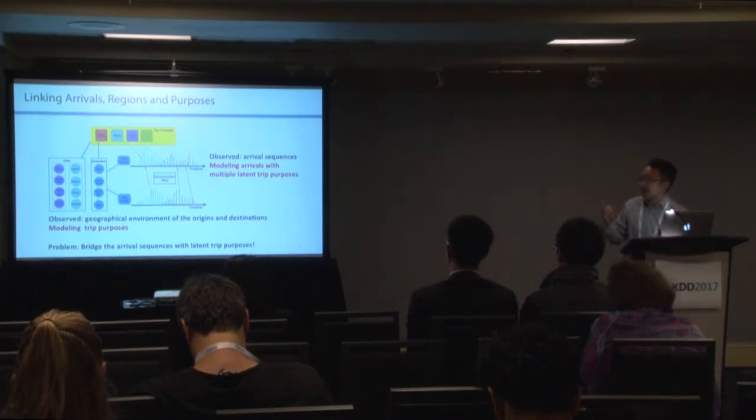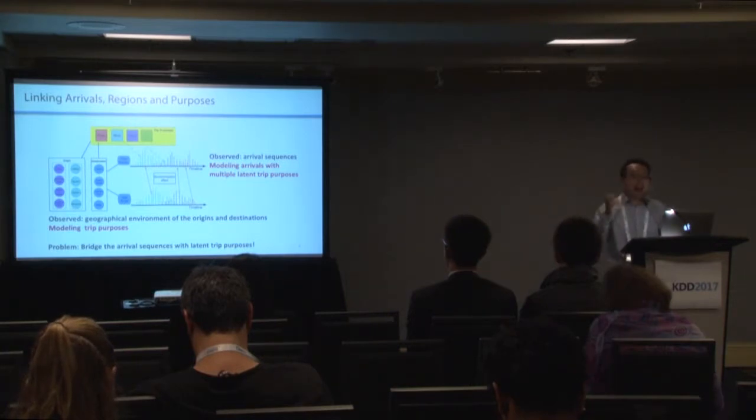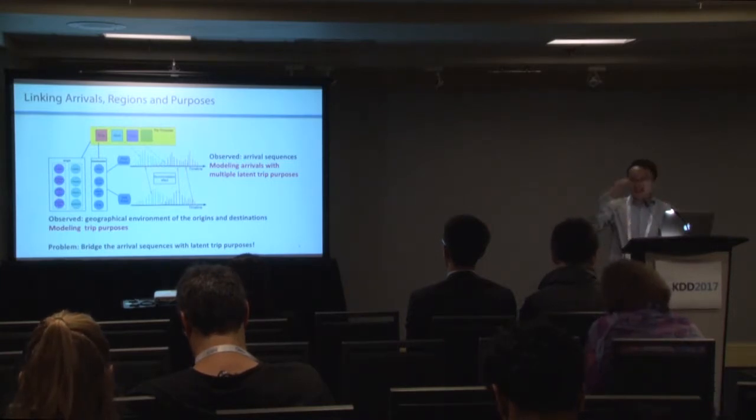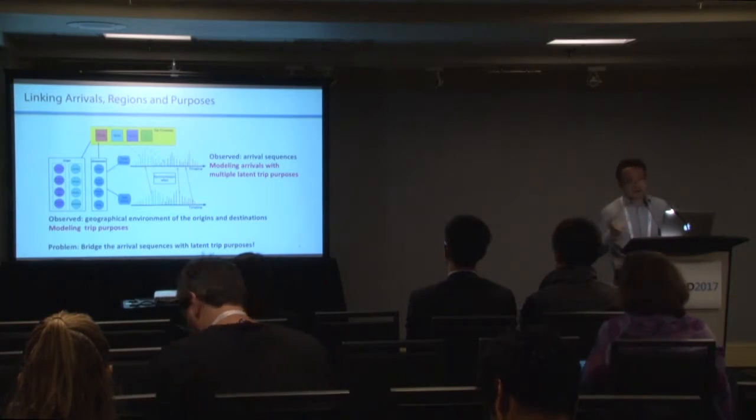Given these arrival sequences, the next step is to discover the semantic meanings for their trajectories. What we actually observe is the geographical environment of the origins and destinations. For example, for Times Square, just as I have mentioned, there are some office buildings, some restaurants, and also some sightseeing places, and they are a mixture of functions. This mixture of functions is also similar for Wall Street.